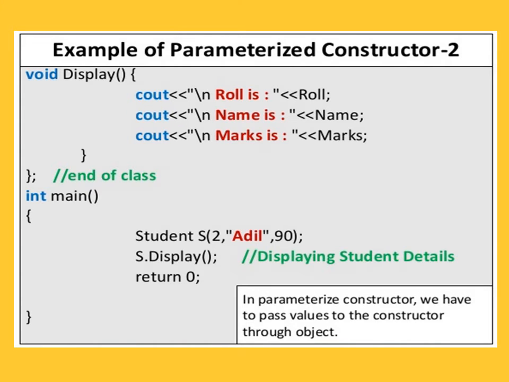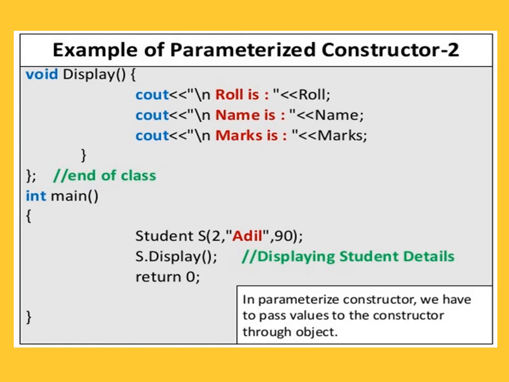Now we define the display function. In the display function we are printing the roll number, name and the mass by using the cout statement. Then closing the display function and closing the class. That is the end of the class. Scope of the class is end.